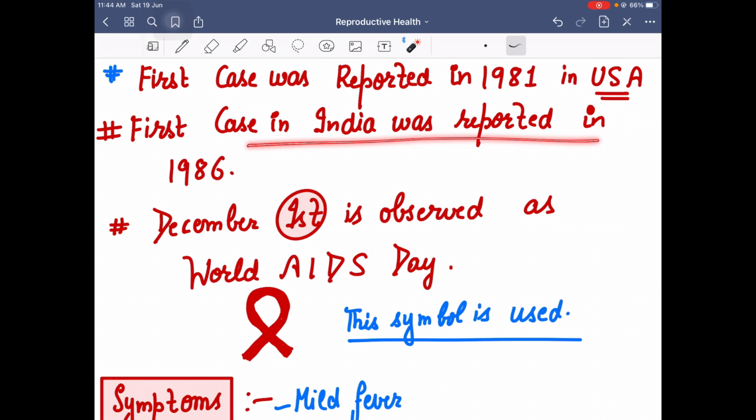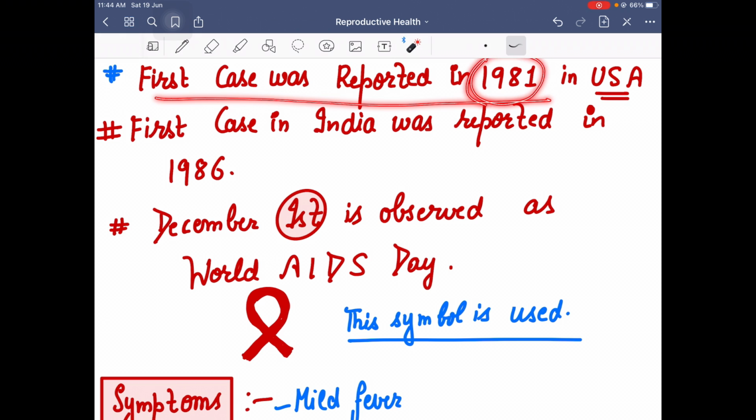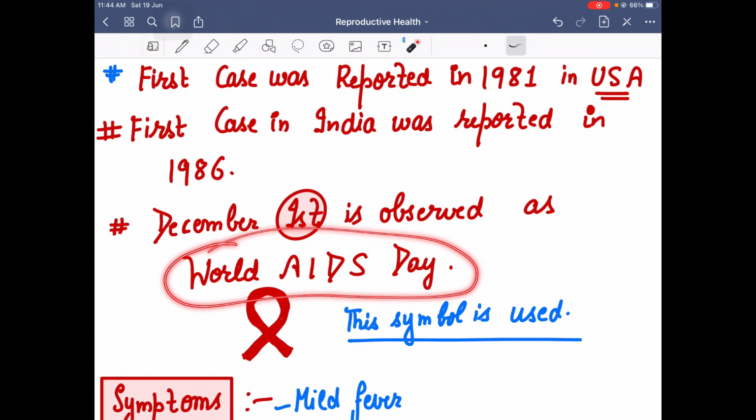The first case in India was reported in 1986. In this chapter there are a lot of numbers and figures, so you have to keep on revising that. First case was reported in 1981 in USA, and in India it was in 1986.